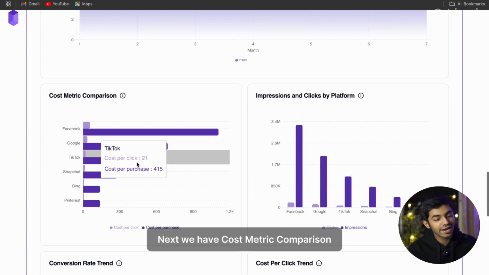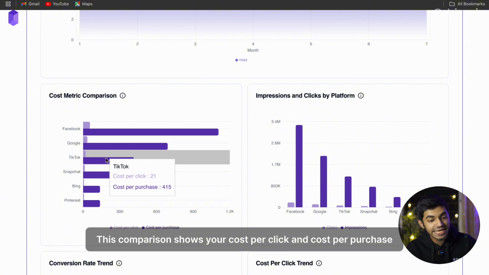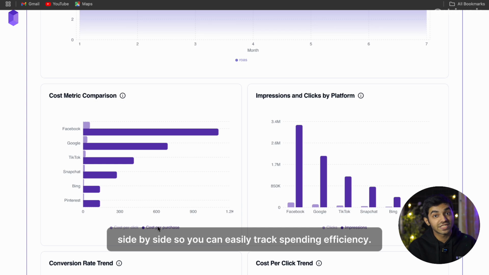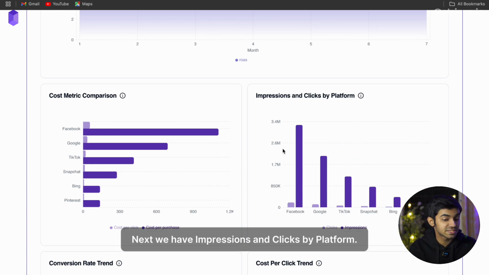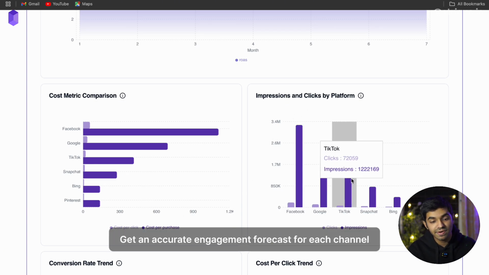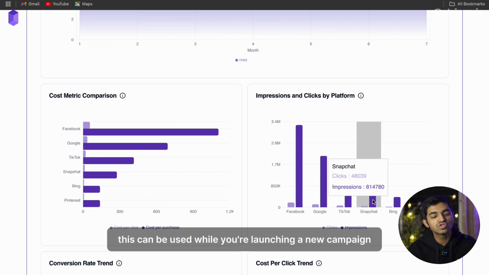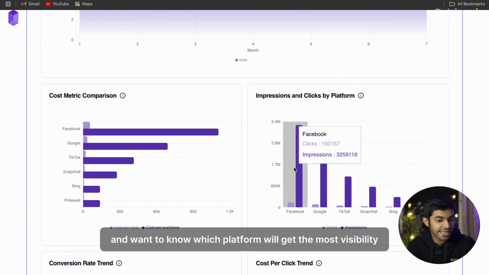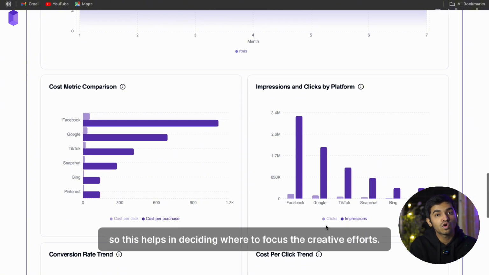Next, we have cost metric comparison. This comparison shows your cost per click and cost per purchase side by side so you can easily track spending efficiency. Next, we have impressions and clicks by platform. Get an accurate engagement forecast for each channel. This can be used while you are launching a new campaign and want to know which platform will get the most visibility. So this helps in deciding where to focus the creative effort.